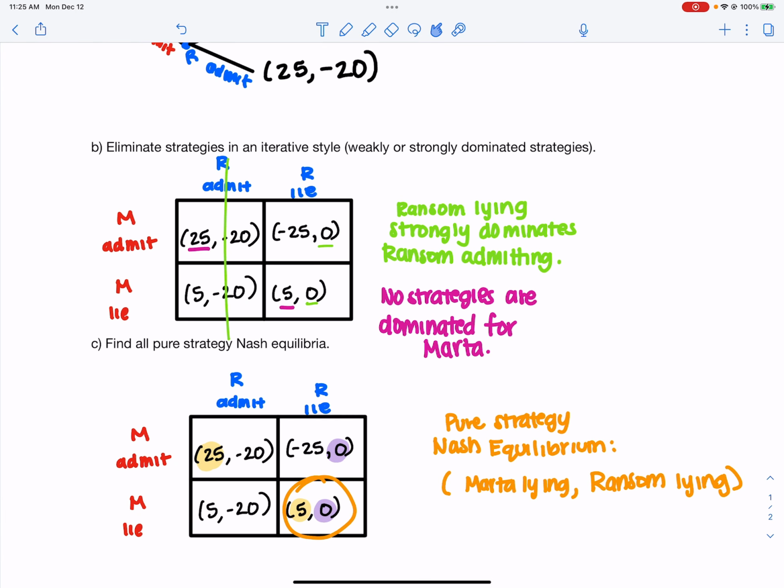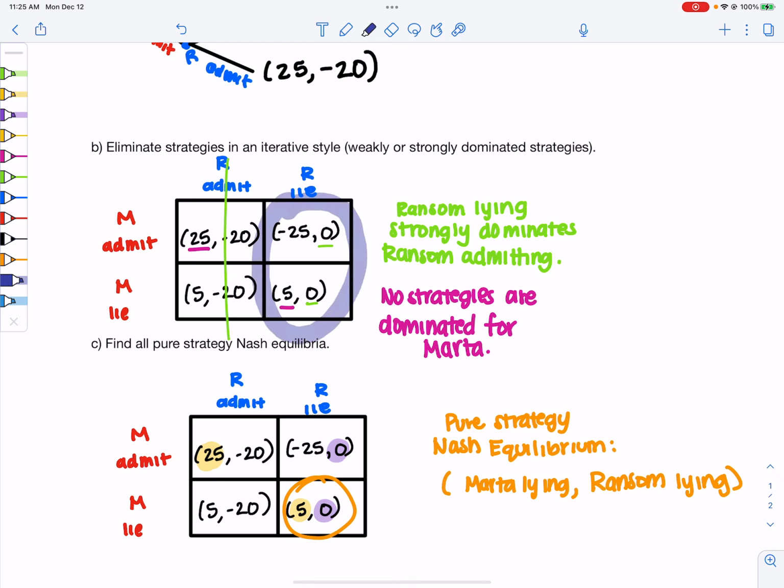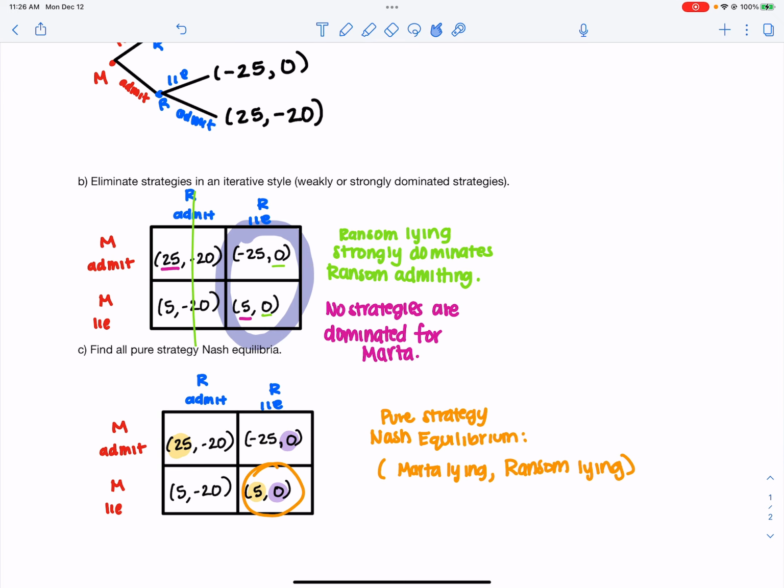And for B, for the sake of it, this is what you could classify as your possible predictions. Like, this was what might happen. We know that for Ransom, it's going to be more likely that he lies. So Marta at that point, whatever Marta does, Ransom might lie. So that is what a prediction could be.